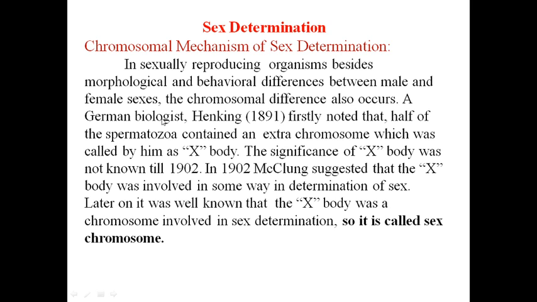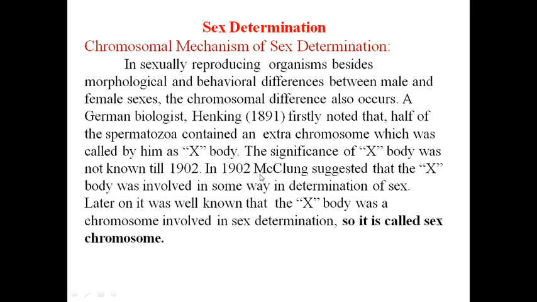A German biologist, Henking, in 1891 first noted that half of the spermatozoa contained an extra chromosome, which he called the X body. At that time the terminology X chromosome or sex chromosome was not in use, so he called it X body. But he did not know the significance of this X body until 1902.